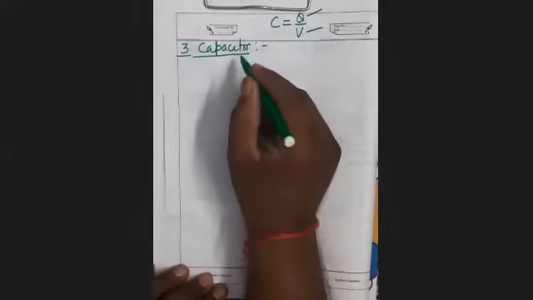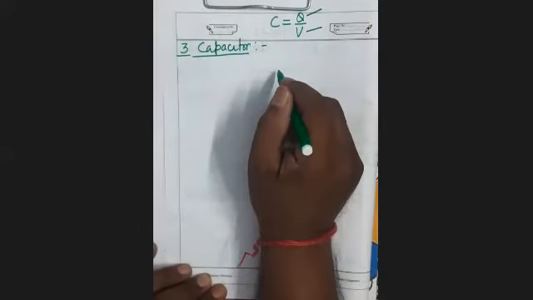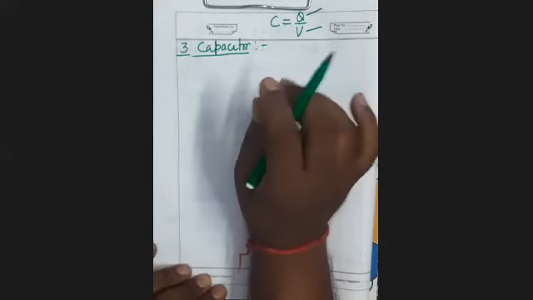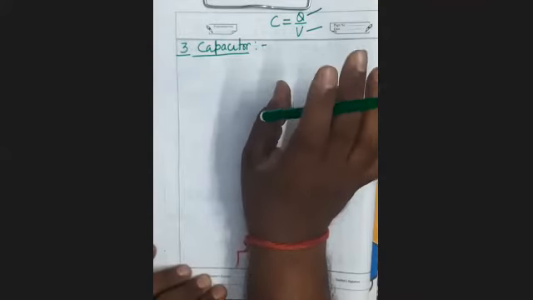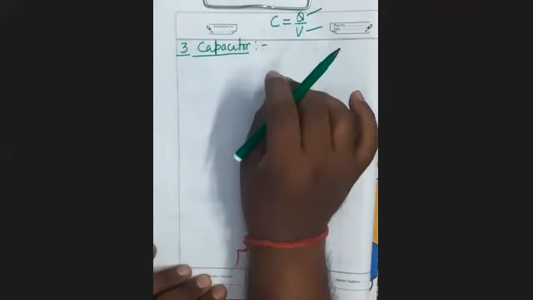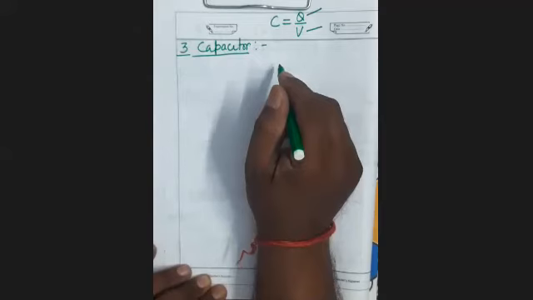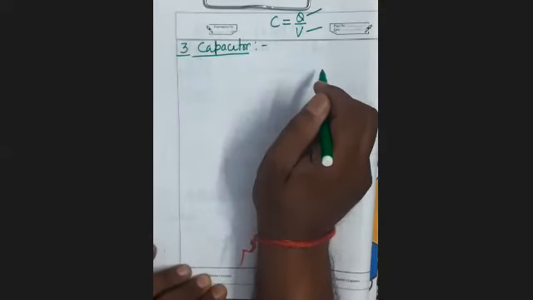Now see here, what is a capacitor? A capacitor is an arrangement of two conductors by which a large amount of charge can be stored. It is a device of two conductors in which one is connected to the earth.